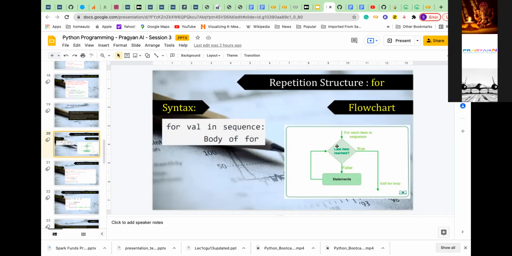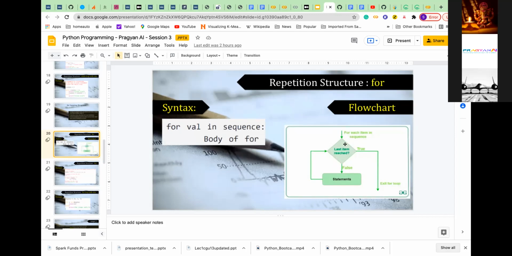Iteration. This is a for loop. It will keep on iterating till there are elements in that list, or till the end is reached. If it is reached and there is no number, then it will come out. If there is still an element, it will keep continuing. So this is what the for loop is.